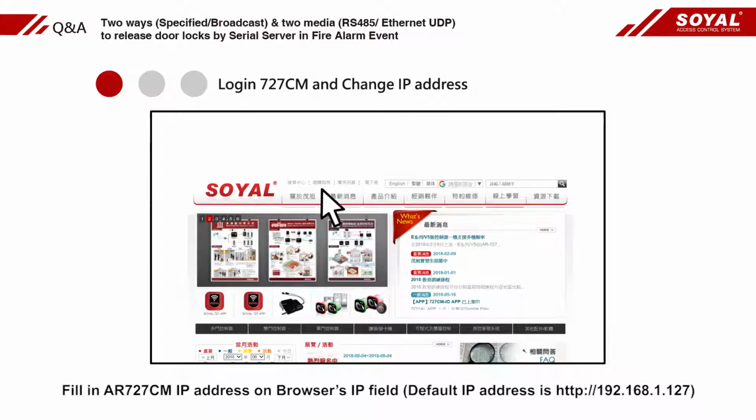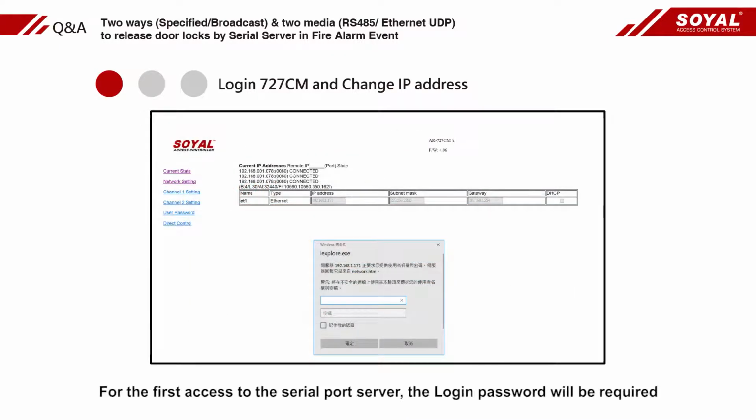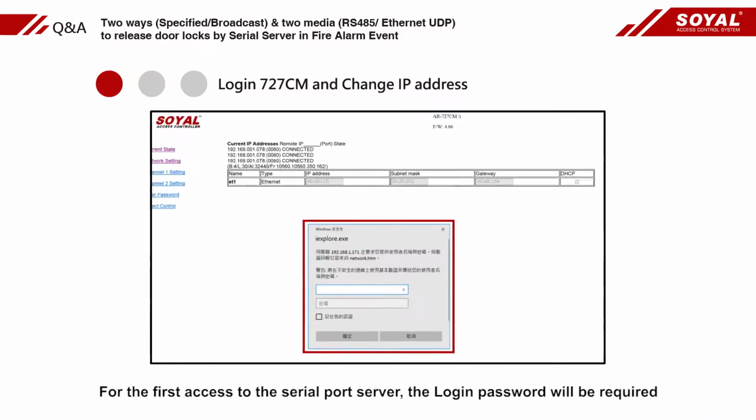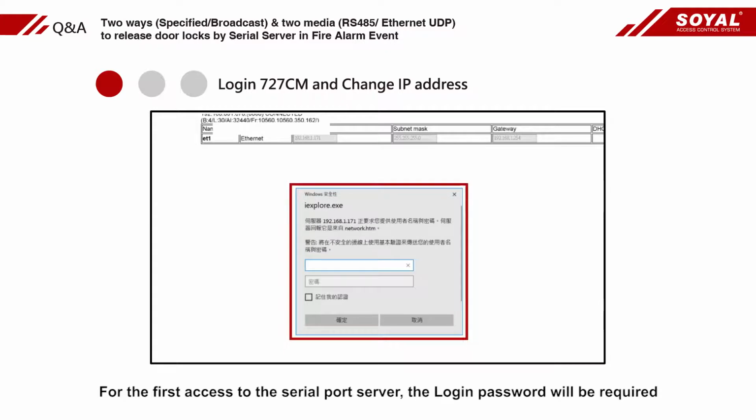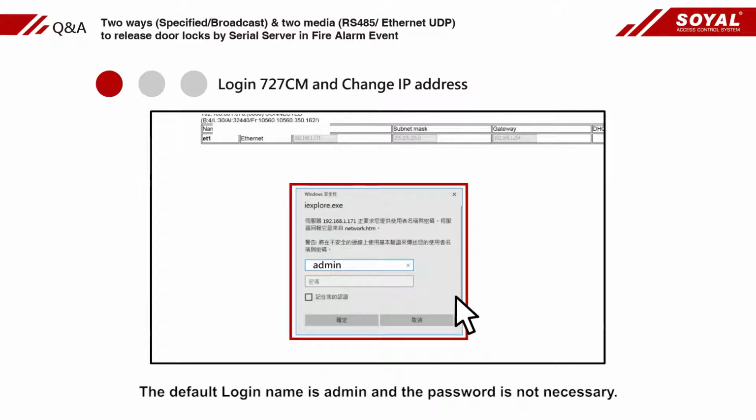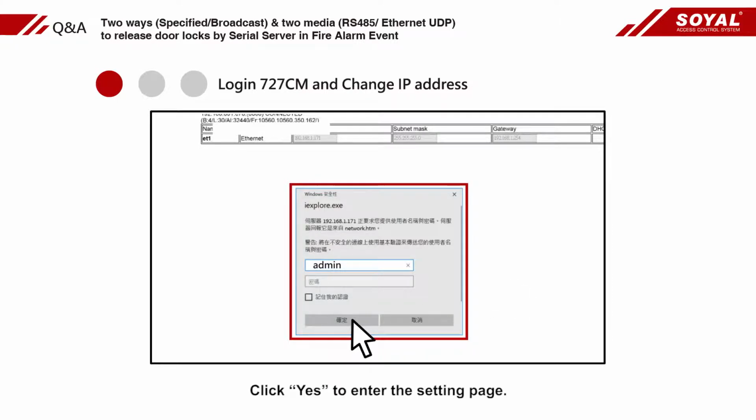Fill in the AR727CN IP address in the browser's IP field. For access to the serial port server, the login password will be required. The device login name is ADMIN and the password is not necessary. Click Yes to enter the setting page.